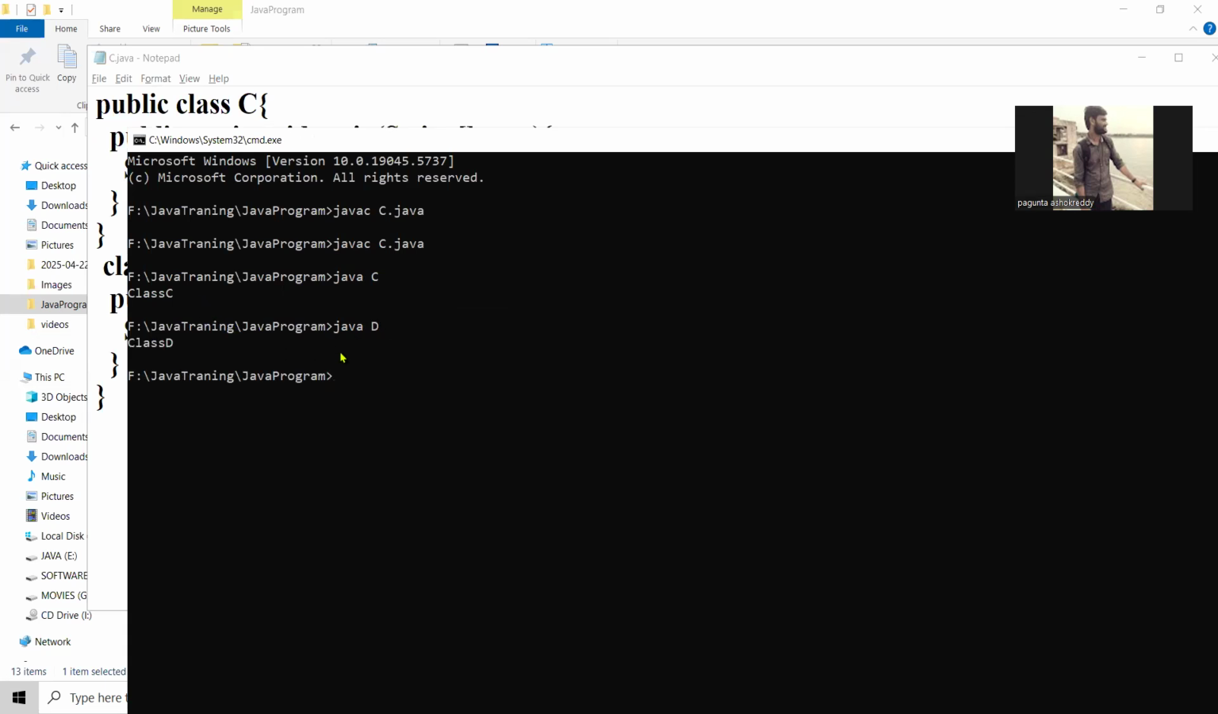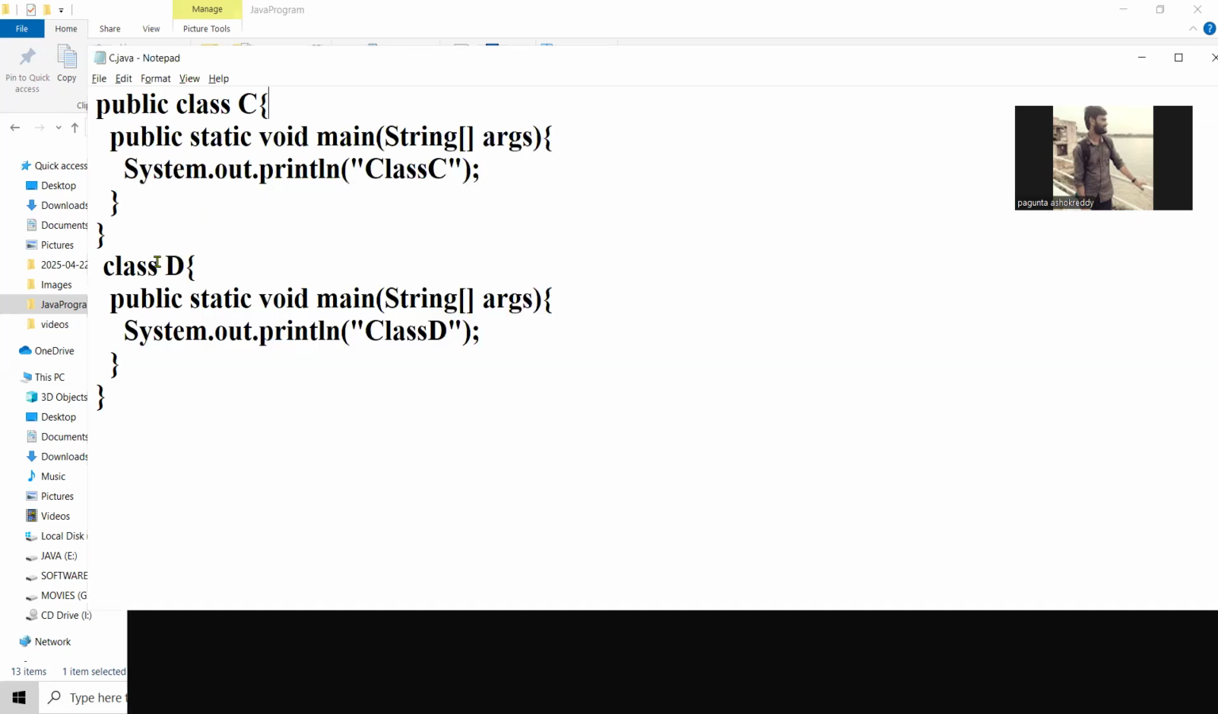Now in this scenario it is successful. If you are trying to save D.java, you will get the error. You will get the compile time error.